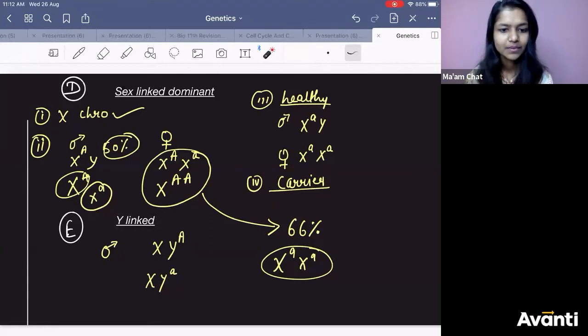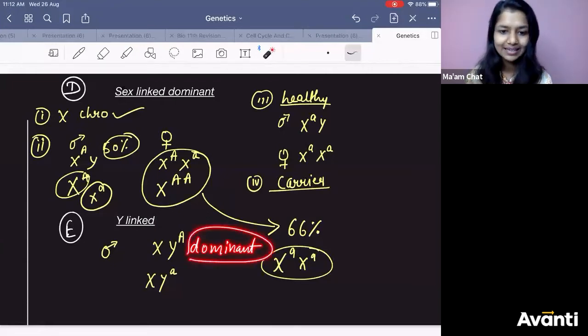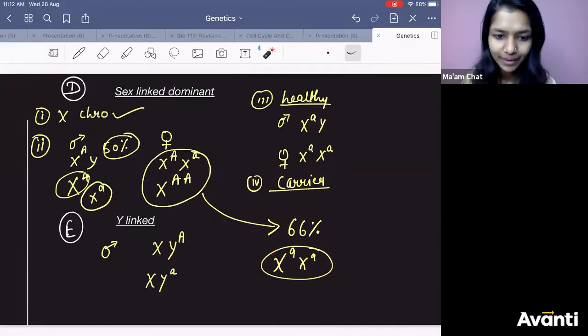So in Y-linked disease, in most of the cases, whatever diseases we have discovered, most of them are what? Dominant. You can make a point of it. In Y-linked disease, most of the diseases which we have come across are dominant, Y-linked dominant. So obviously, this will be the condition.